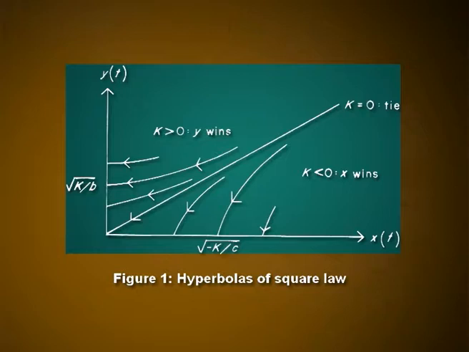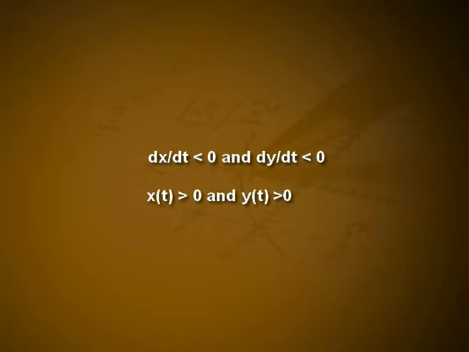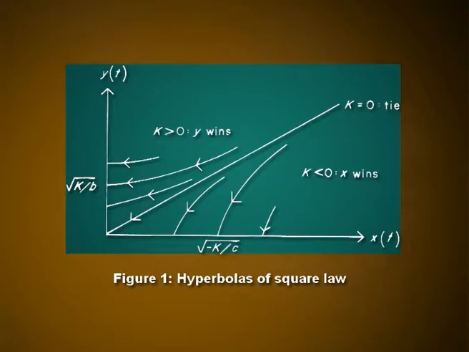We only look at the curves in the strength quadrant, that is x greater than or equal to 0, y greater than or equal to 0, for obvious reasons. The arrowheads on the curves indicate the direction of changing strengths as time passes. Since dx by dt is less than 0 and dy by dt is less than 0, whenever x of t is greater than 0 and y of t is greater than 0, the directions of the arrowheads are as indicated.